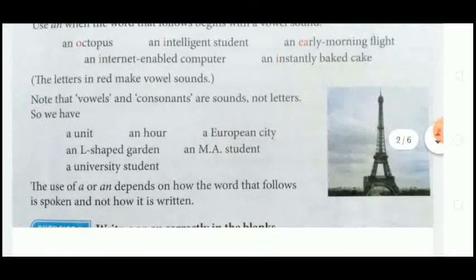The use of a and an depends on how the word is spoken and not how it is written. We are not seeing the spelling, whether it is a vowel or a consonant, but according to the sound we use the article a and an. If it is a vowel sound, we use an. If it is a consonant sound, we use a.